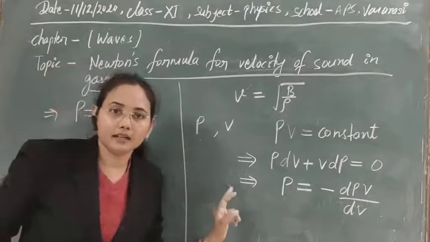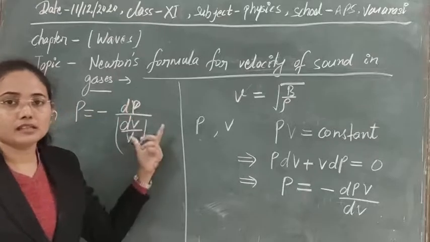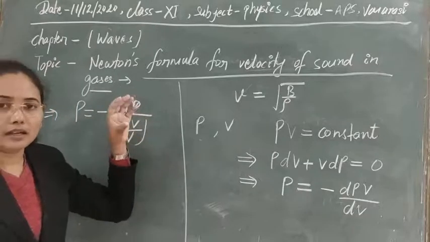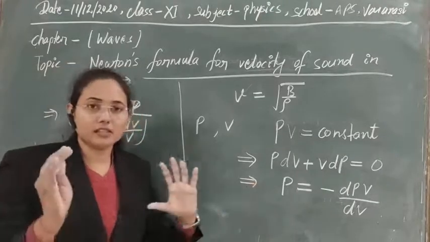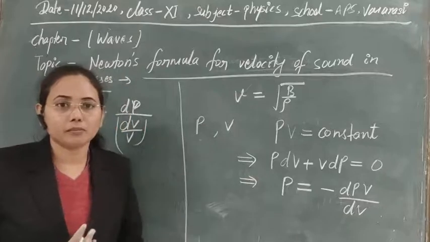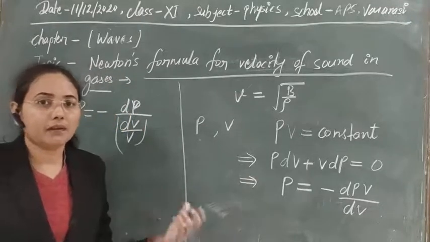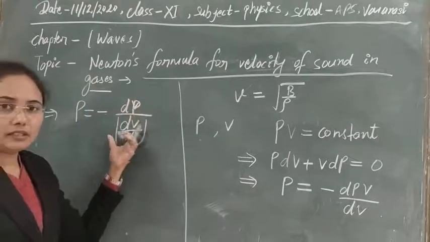If you recall from elasticity, this is force per unit area, or the pressure in case of volume change. Obviously in case of volume change we apply forces from all possible directions normally, so we are applying pressure on the system. That is denoted by this, and this is strain.